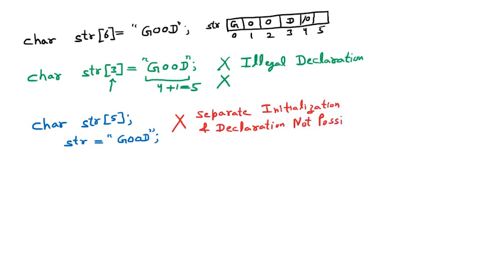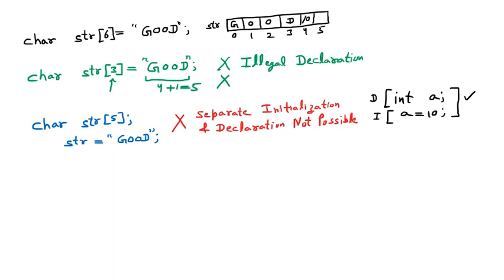Now to understand what I am saying, I am taking one example. Let us suppose I am taking an integer. If I say int a, then afterward I say a is equal to 10. That is perfectly fine, because here this part is the declaration and this part is the initialization.